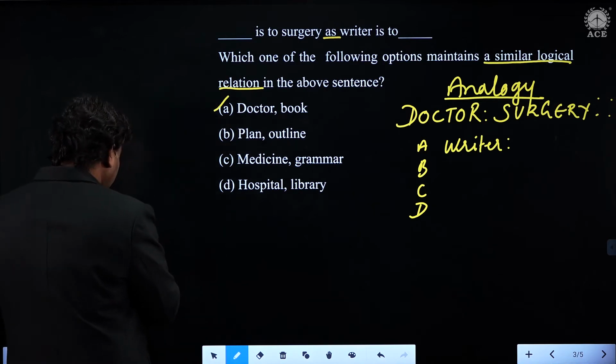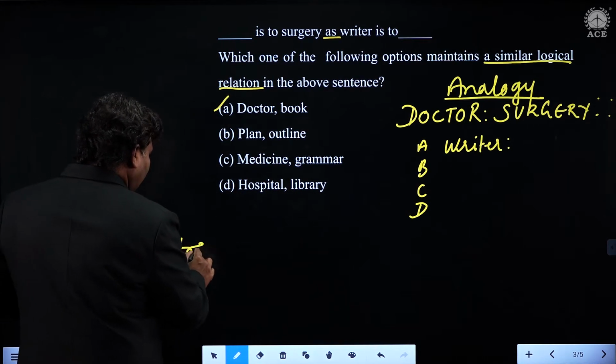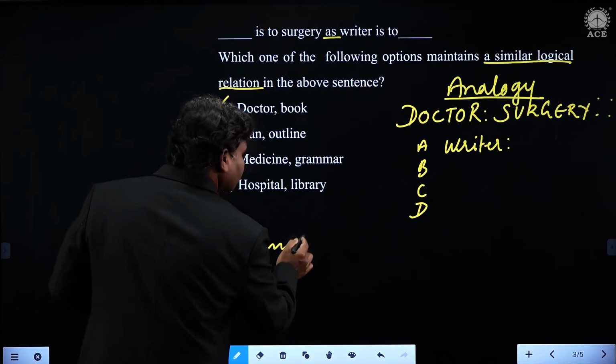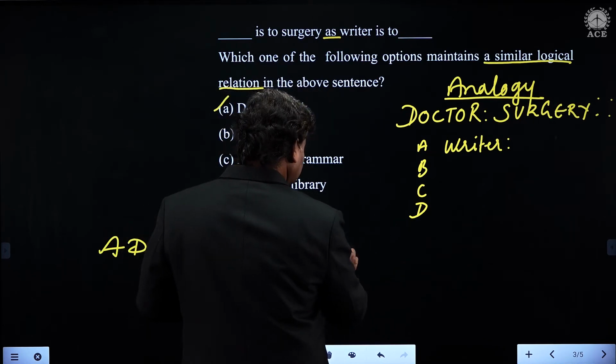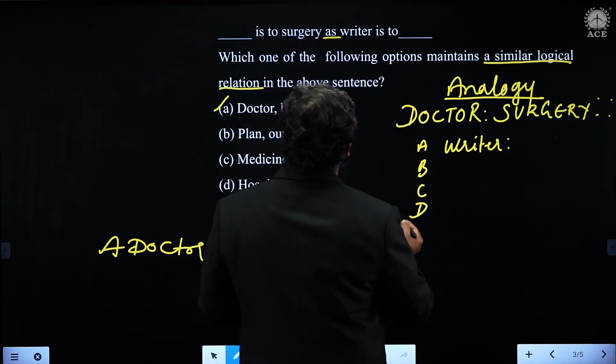A doctor performs surgery. Doctor performs surgery.